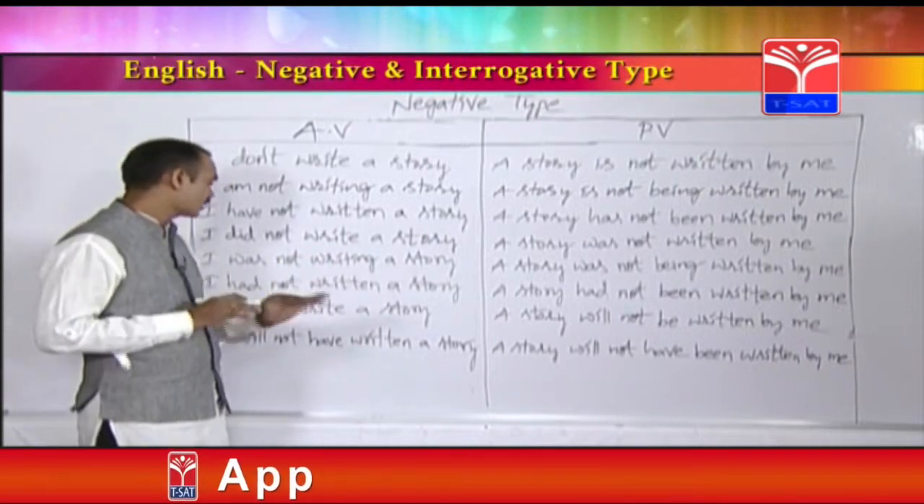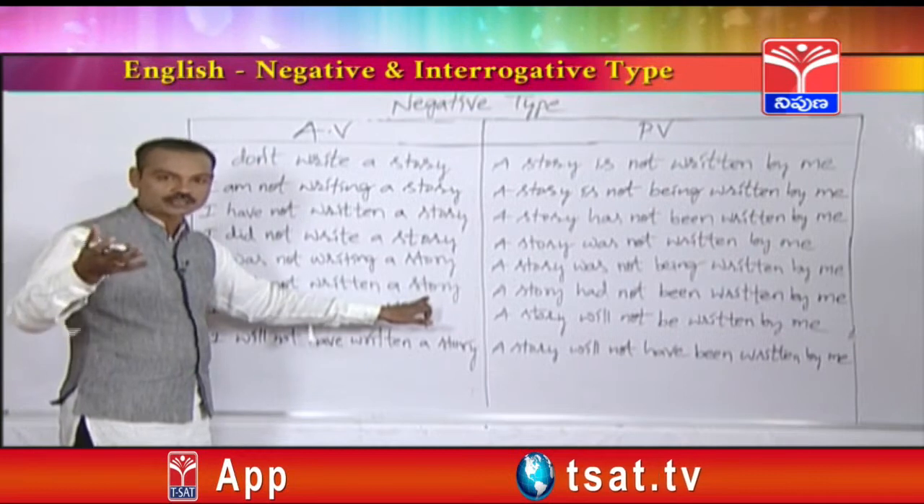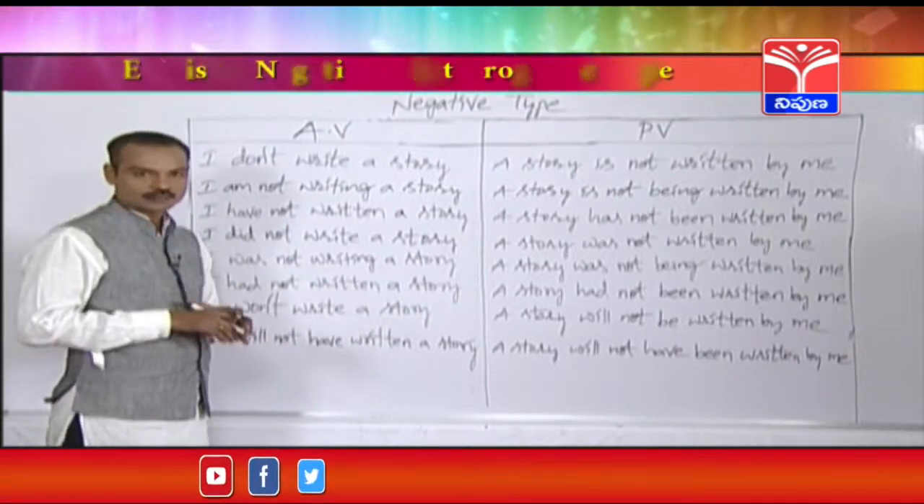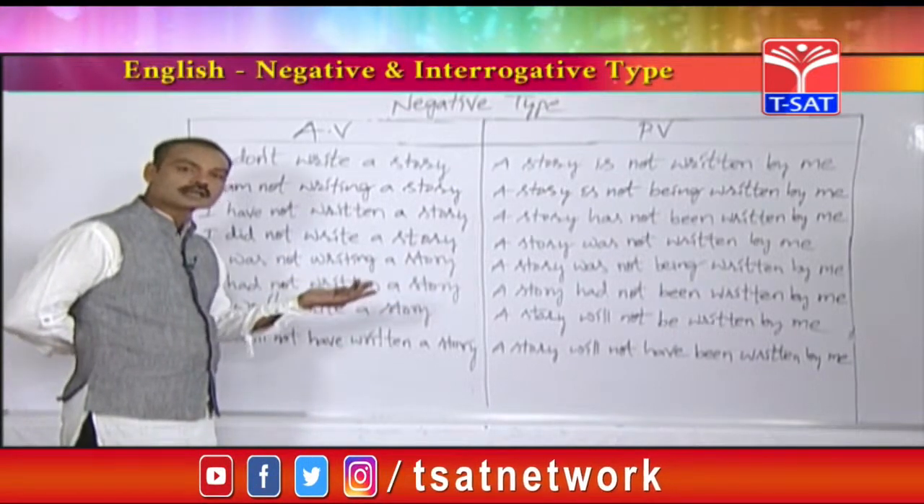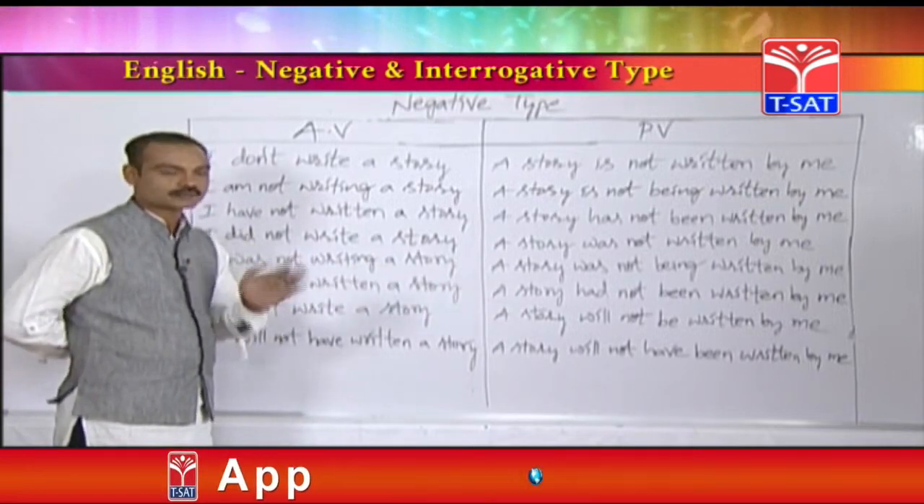Even in past perfect tense also, I had not written a story or I had not written stories. So whether a sentence is from past perfect tense or simple future, if those sentences contain either singular objects or plural objects, there won't be any changes in the passive voice.